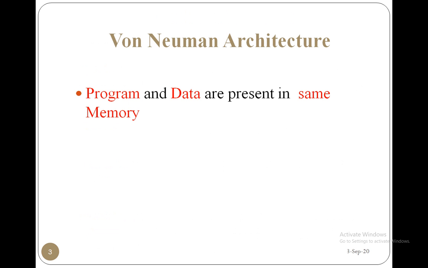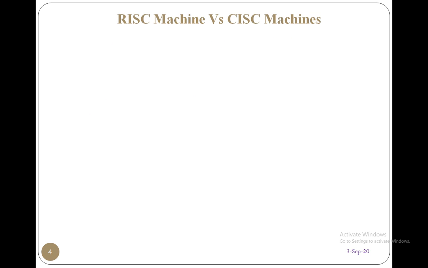Right. Now coming to the architecture of the ARM7. ARM7 follows the von Neumann architecture, that is, the program and data are stored in the same memory. Next, coming to the RISC versus CISC machines.